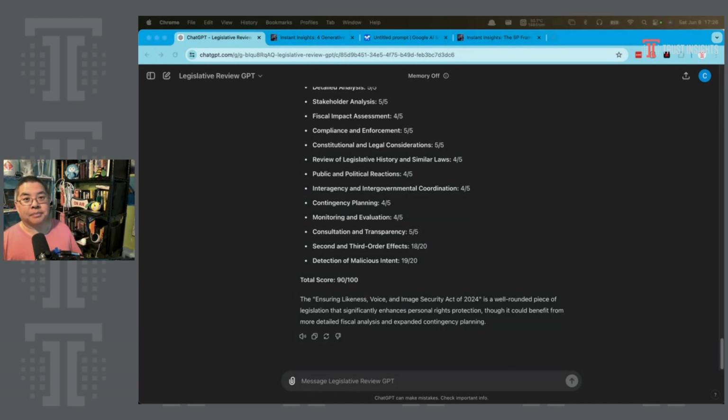This is the process. If you want to make use of this custom GPT, I'll give you the URL for it. You're welcome to share it freely. It's a public service, it's a public good. You're welcome to take the system instructions themselves and edit them and build your own, because again, the more people who are reviewing legislation, the better. I think it's a vital civic good that is important.